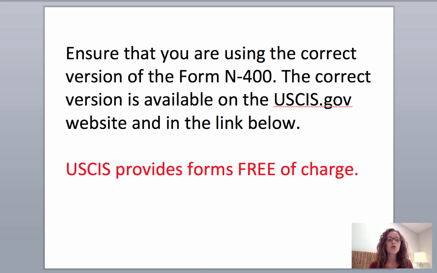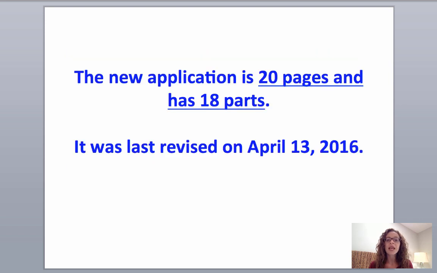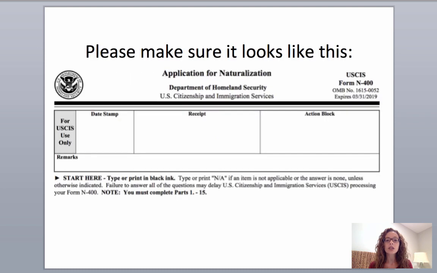All right, the new form is 20 pages and has 18 parts. It was last revised in April 2016. It looks like this. You should see the USCIS Form N-400 in the corner here. And the expiration date is